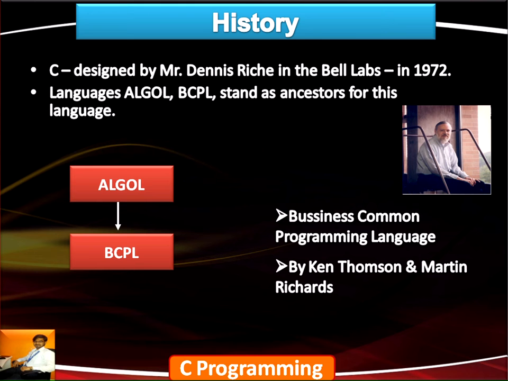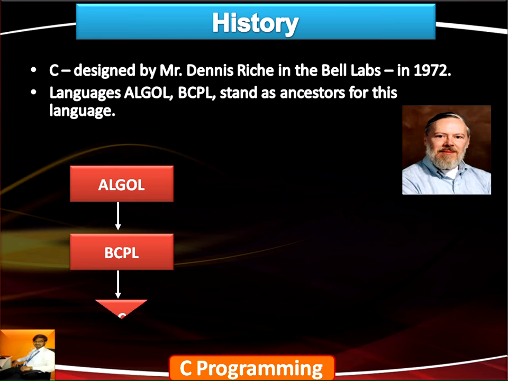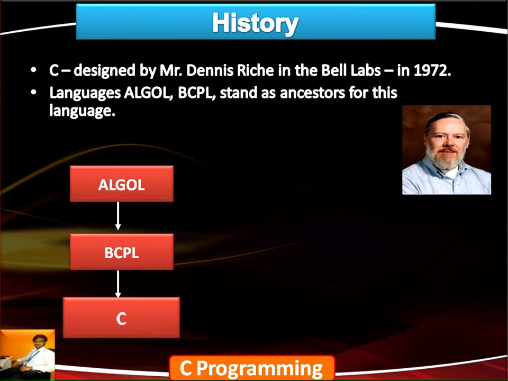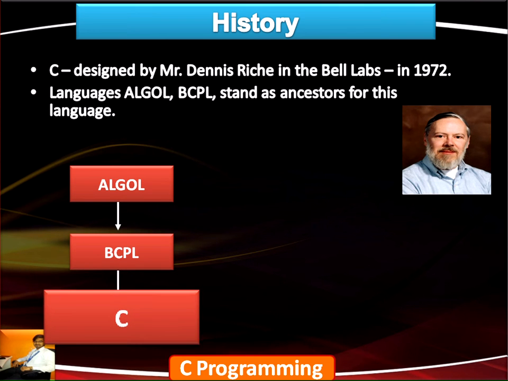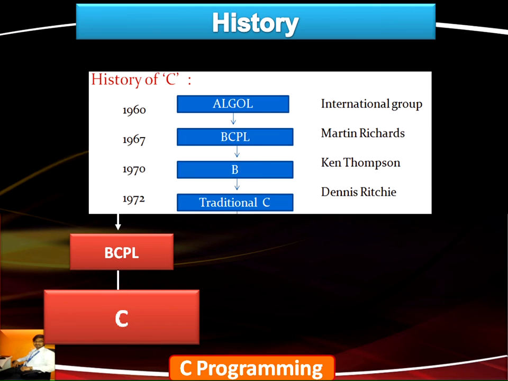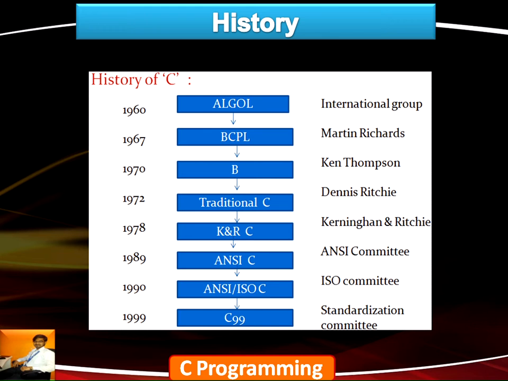Using the features of these two languages, Mr. Dennis Ritchie made certain modifications and finally evolved the language known as C, which came into existence in the year 1972 and was named traditional C. This is the basic way how C has been evolved.